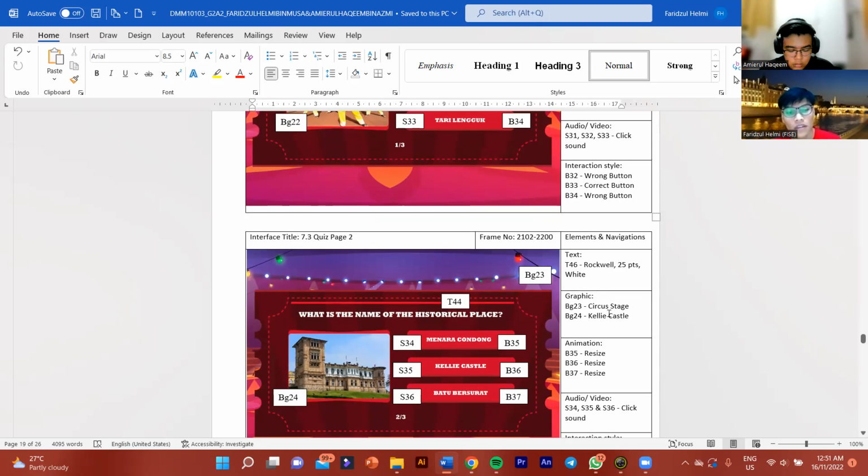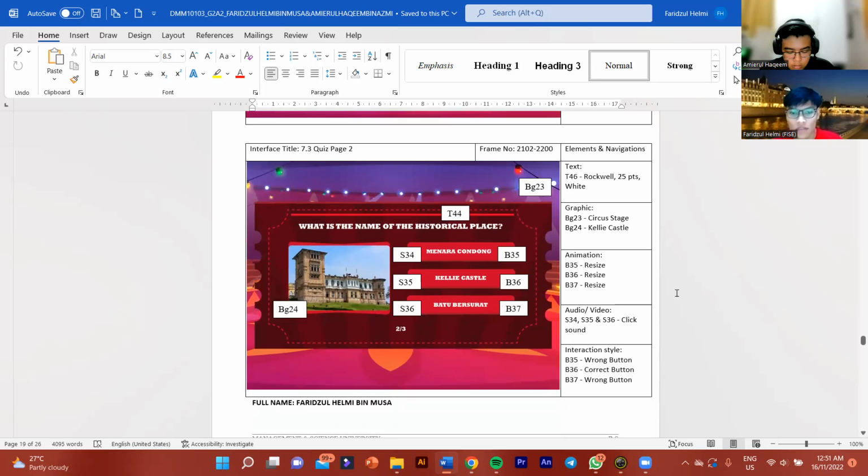The next interface is 7.3, quiz page number 2. We have the text T46, with the Rockwell character at 25 points in white color. The graphics for the background are background 23 and background 24, which are the circle stage and Kelly Castles. We have three interaction buttons: B35, B36, and B37. B35 is the wrong button, B36 is the correct button, and B37 is the wrong button. The buttons will have the clicking sound along with the resize animation.